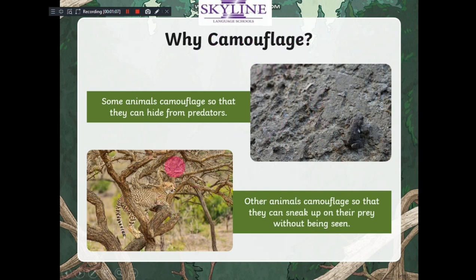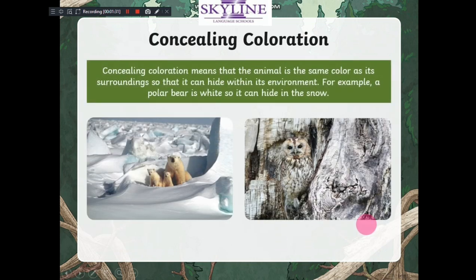Look here, other animals use camouflage so that they sneak up on their prey without being seen. Why do animals make blending, or why do animals make camouflage? To sneak up on their prey, to get their prey without being seen. Look, it's just like the environment. The owl is just like the environment from the colors, okay, and from the structure. So this is called camouflage.